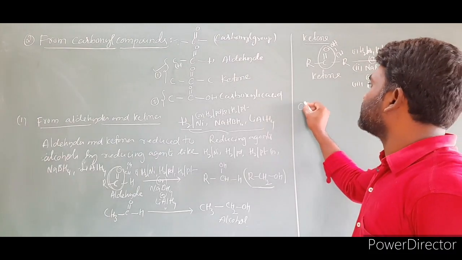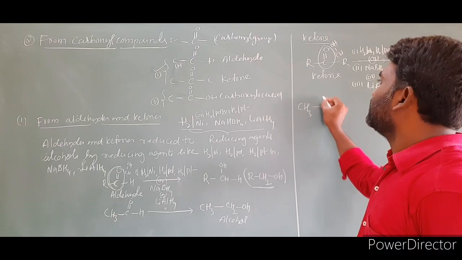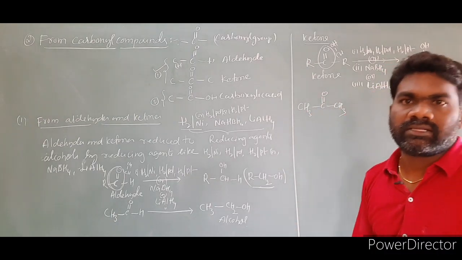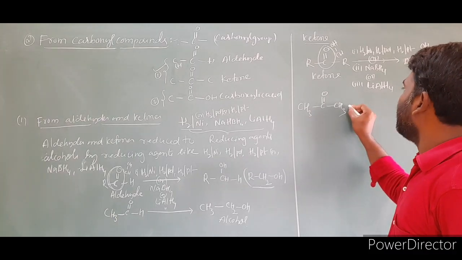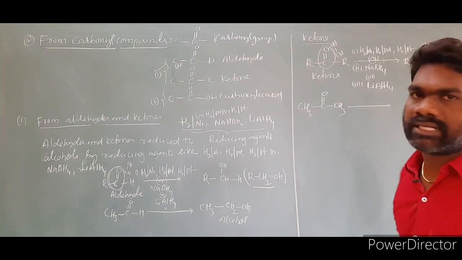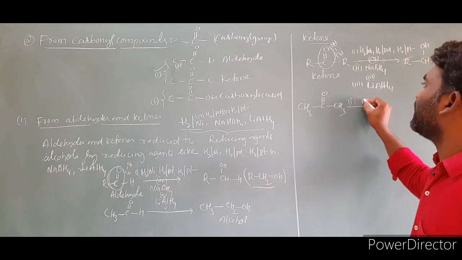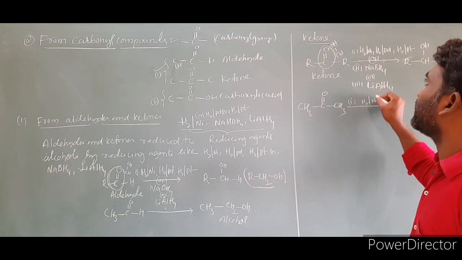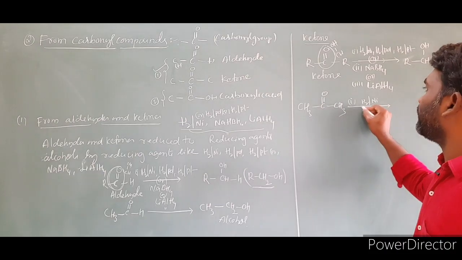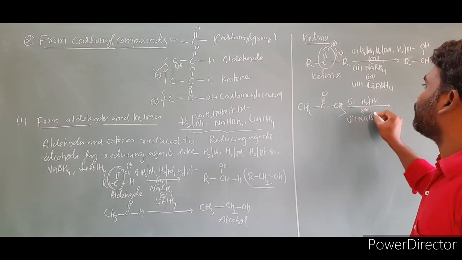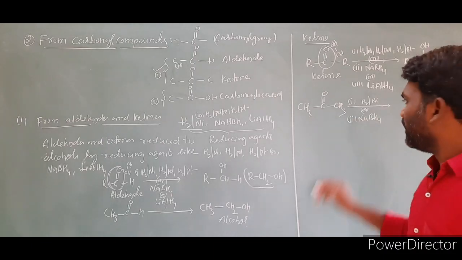I will take one general example. CH3 C double bond O CH3. This is the reactant. This one I am treating with the same reducing agents. One is H2 by Ni. I am writing only one reactant, the remaining you can verify. The second one is NaBH4.